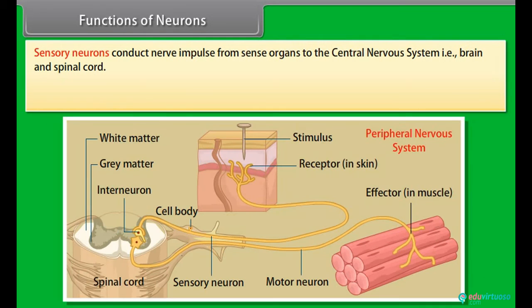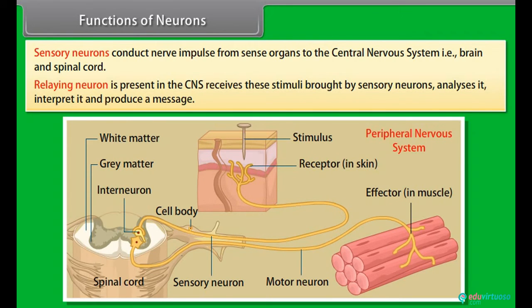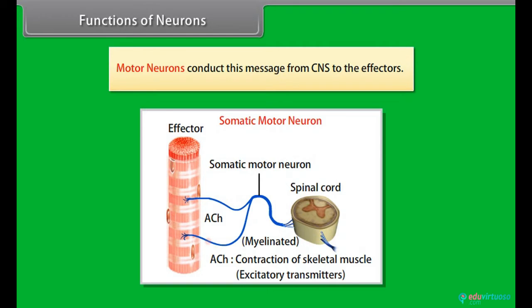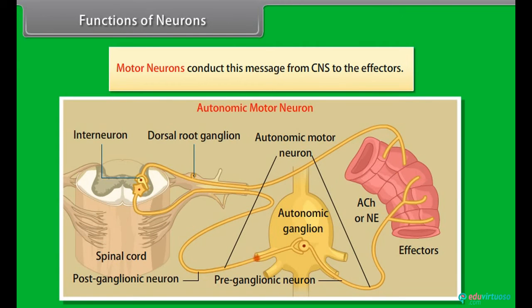Functions of neurons. Sensory neurons conduct nerve impulses from sense organs to the central nervous system, that is, brain and spinal cord. Relaying neurons present in the CNS receive these stimuli brought by sensory neurons, analyze and interpret them, and produce a message. Motor neurons conduct this message from the CNS to the effectors.